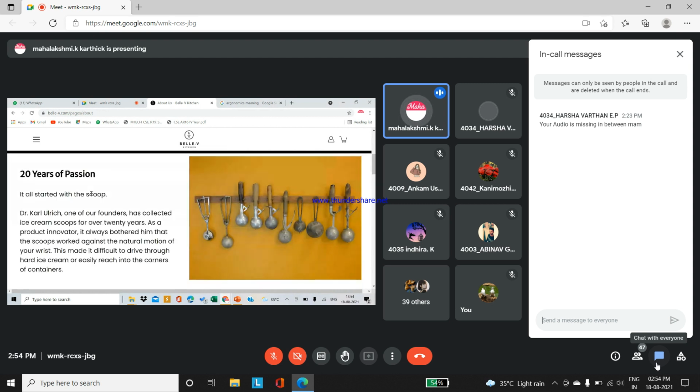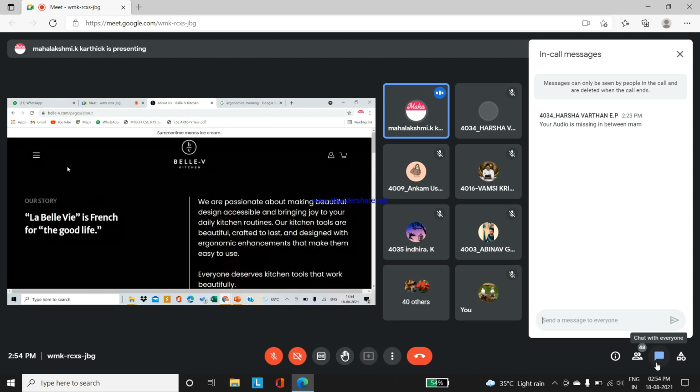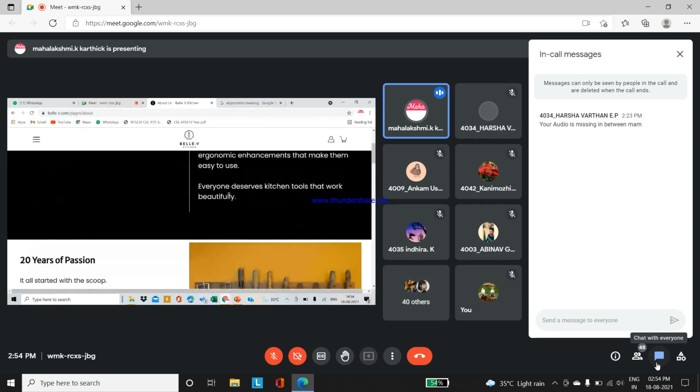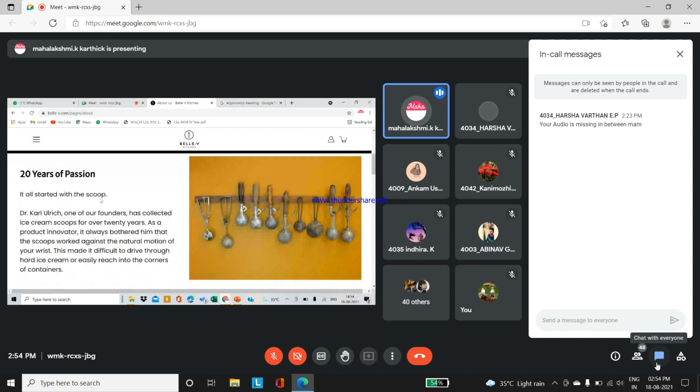So how have they analyzed? Try to understand this overall company's profile and how they started. So 20 years of passion. They aimed that it should be something innovative, something different. It should be a stylish product. So it all started with the scoop. Normally these are from generations back. They follow this type of designs.